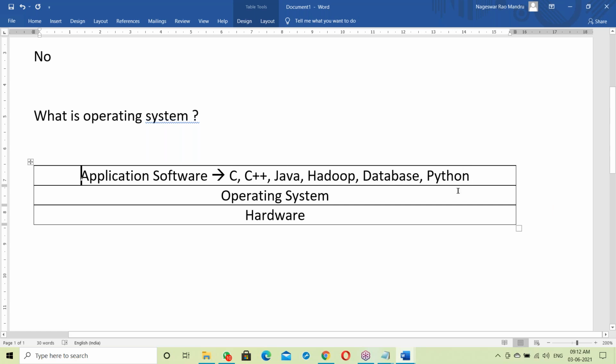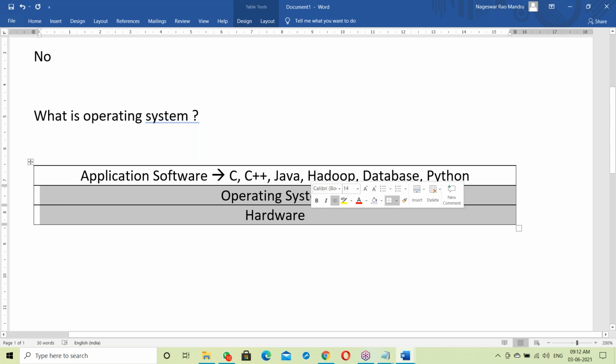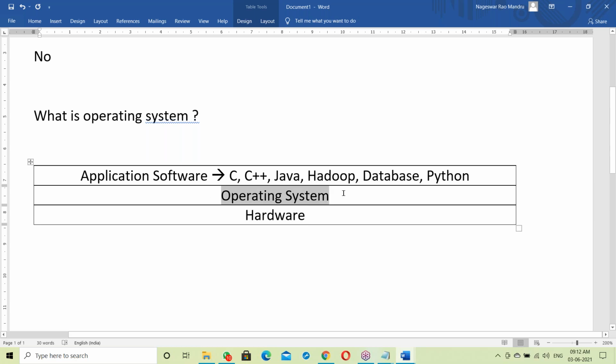What is application software? We already discussed it. All the application software runs on top of the OS. Application development also happens on top of the OS. So first you have to set up your system with an OS, and after that, on top of the OS, you develop the application. So the OS is required. C, C++, Java, all the application software run on top of the OS.